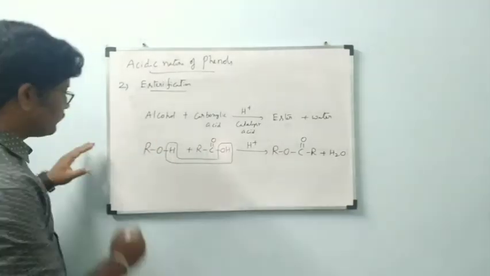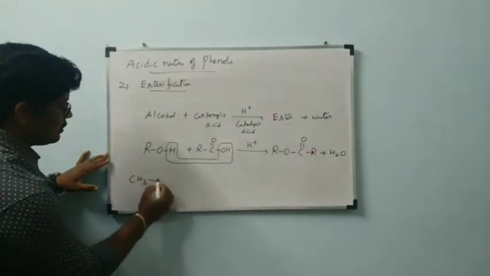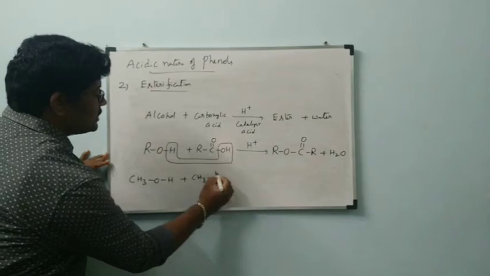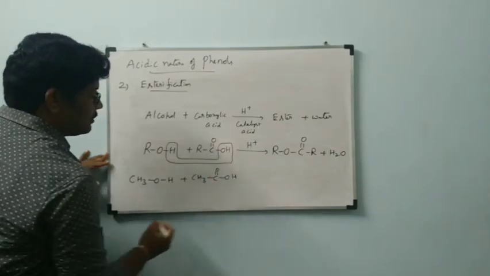One example: CH3OH and CH3 C double bond O, OH.